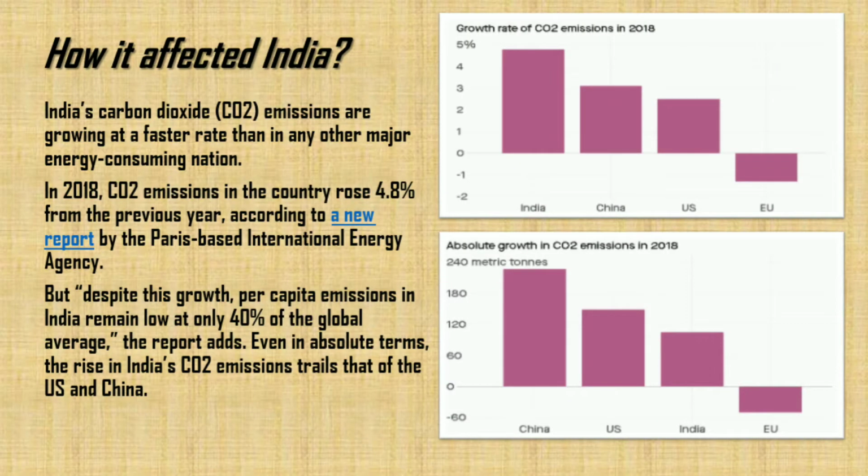Now let us examine two countries, that is India and Taiwan, mathematically and see some of the analysis and statistics. India's carbon dioxide emissions are growing at a faster rate than in any other major energy consuming nation. In 2018, CO2 emissions in the country rose 4.8% from the previous year, according to a new report by the Paris-based International Energy Agency. Now let us see how Taiwan was affected.